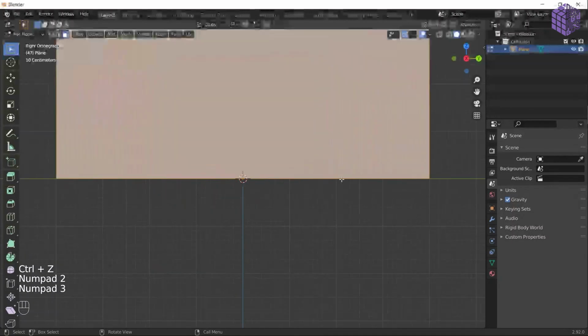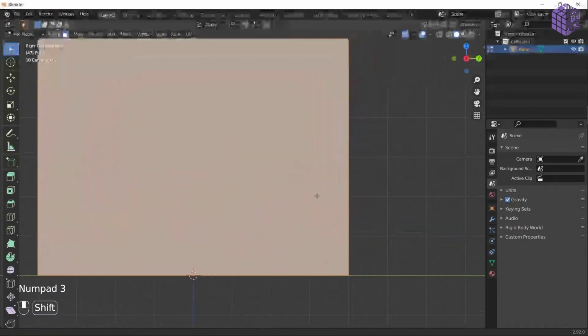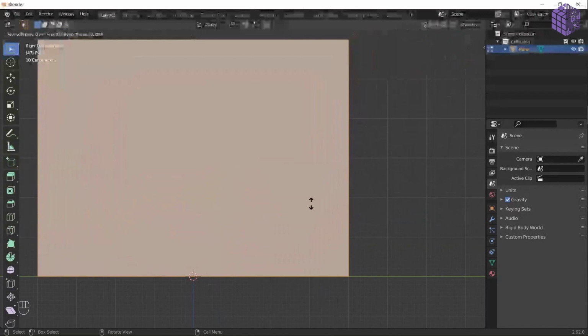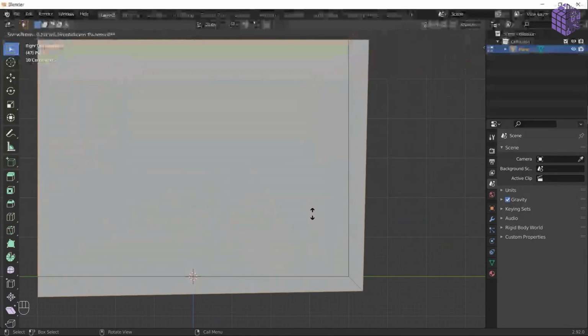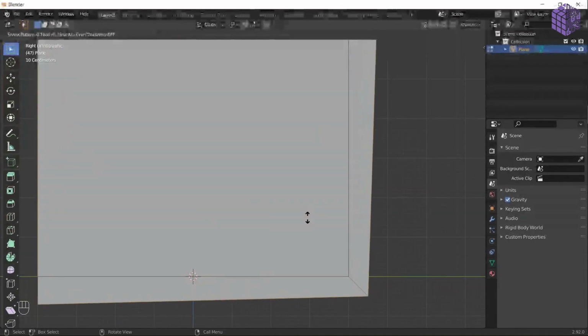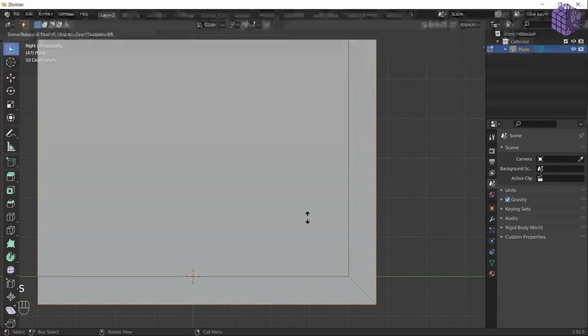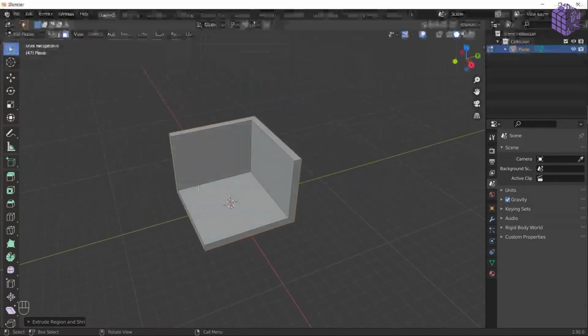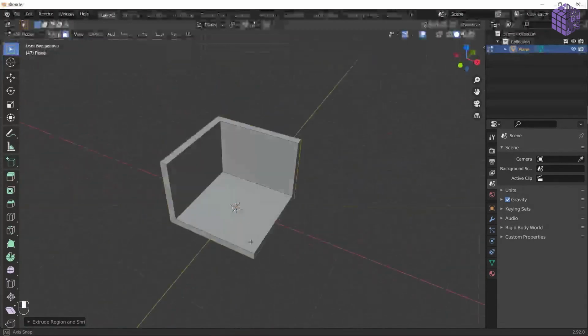So you can see I have this from a side view now. While I'm extruding this, it's not very equal, I guess. There is a little difference, so for keeping it the same, just press S. It's going to take care of the geometry. Now we have the walls.